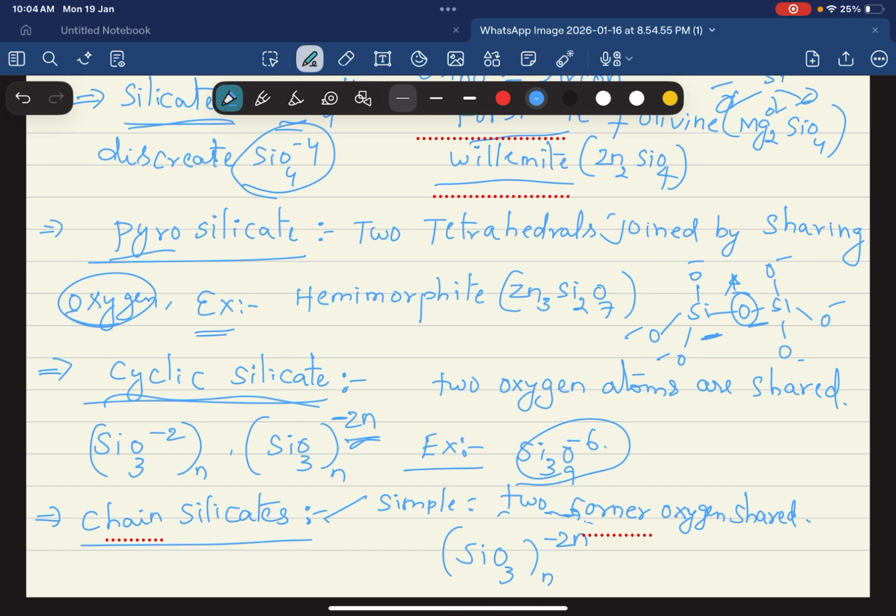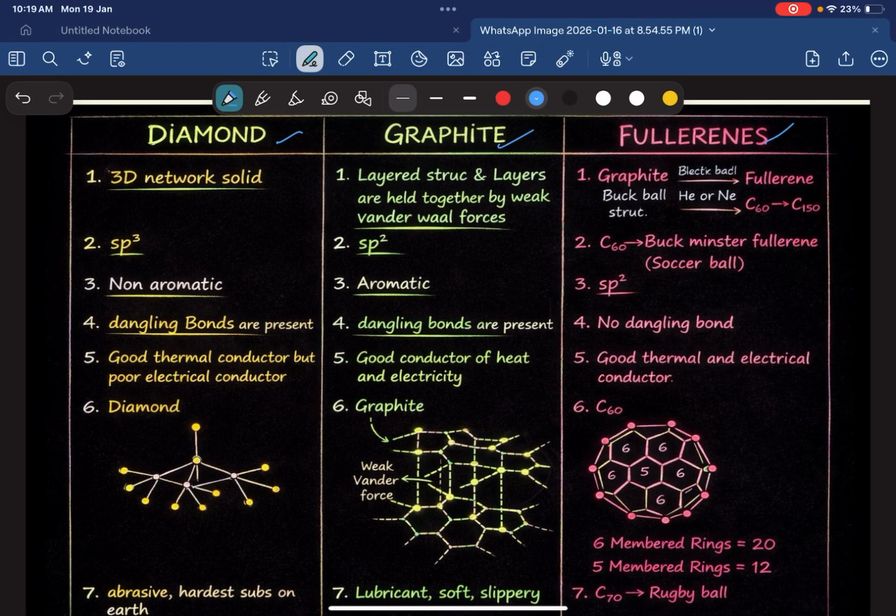These chain silicates are subdivided into 2 types, simple and complex. Forms of carbon, students: diamond, graphite, fullerenes. C60 or C70 will come. This is how carbon is bonded with other carbon, in a 3D network solid, where the carbon bonds are located three-dimensionally. Graphite is a layered structure, and these layers are joined through van der Waals forces, and graphite on heating will give fullerenes.